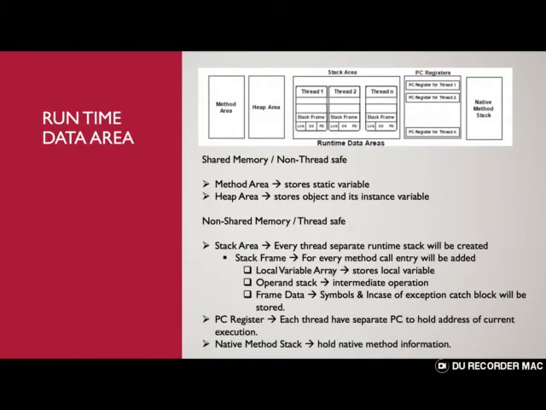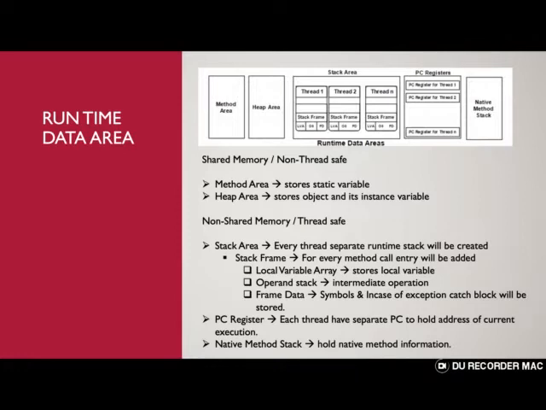Okay, next comes the runtime data area. While the code is being executed, how the memory gets allocated, assigned, and how operations happen in the backend. So let's see the runtime data area. We have two types of memory: one is shared memory and another is non-shared memory. The shared memory we also represent as non-thread safe, because it's a shared memory. It's not safe when we are doing multi-threaded operations, whereas in non-shared memory, for each thread it's going to allocate a separate memory.